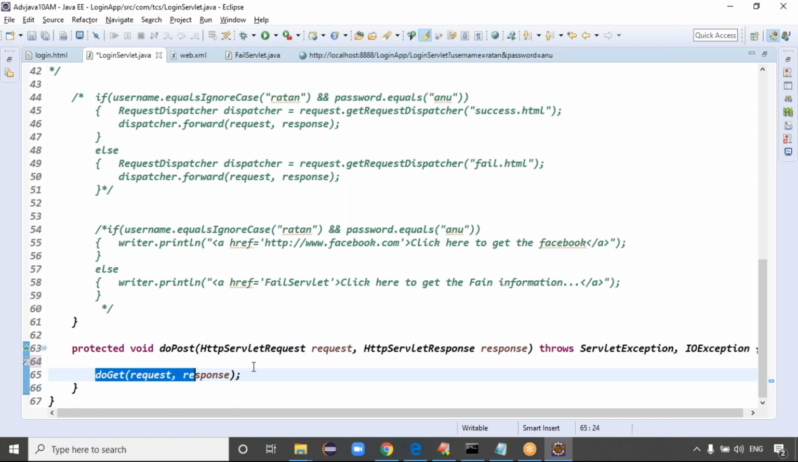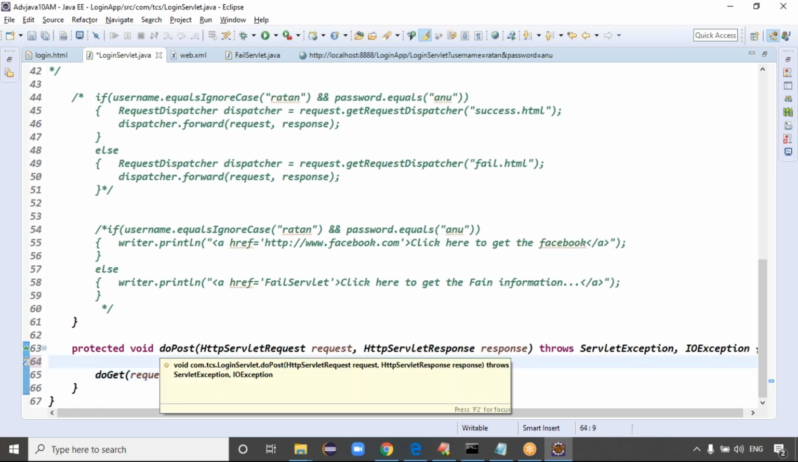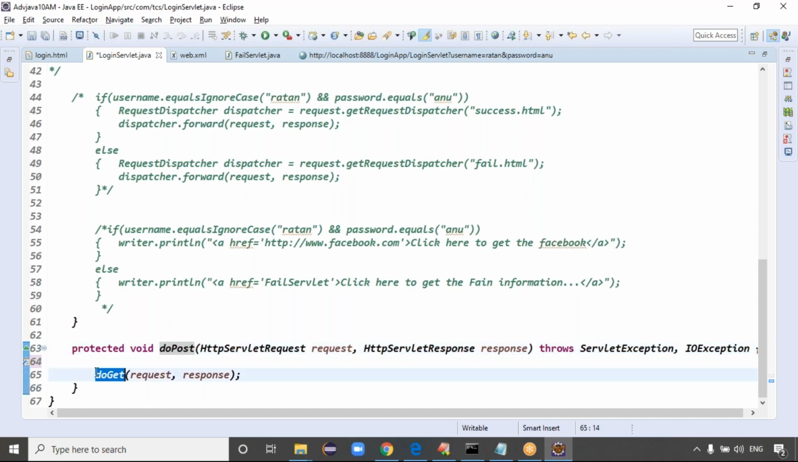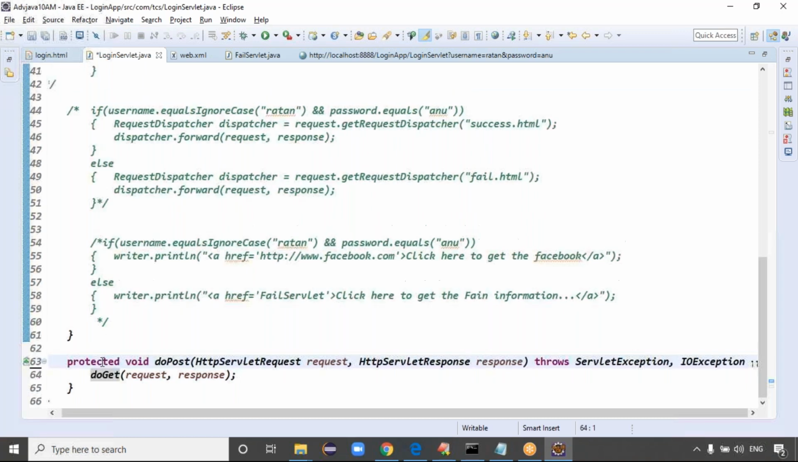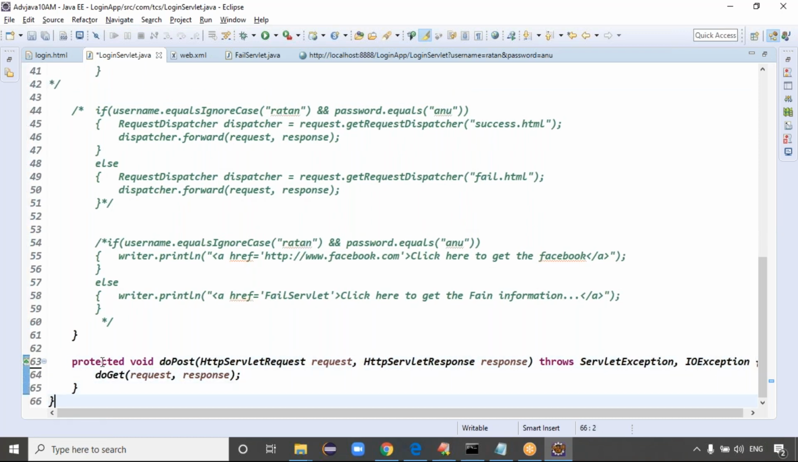Exactly. So simply I'm calling the doGet method here. Any request that comes to doPost, the doPost simply calls this method, and then this code will be executed, right? So we can write the code in one method and call it from another method. Is the statement clear, guys?